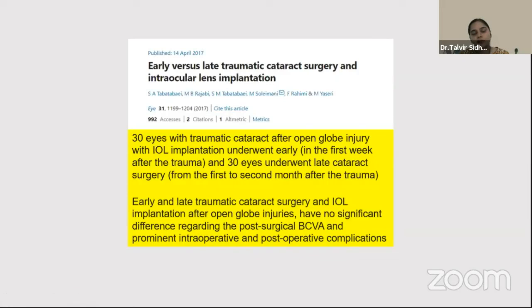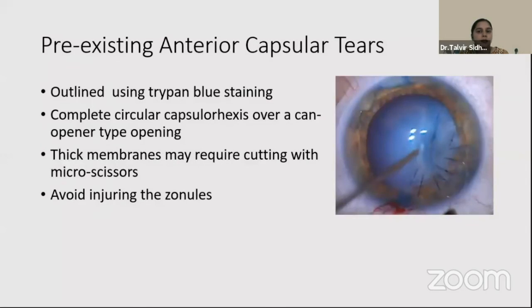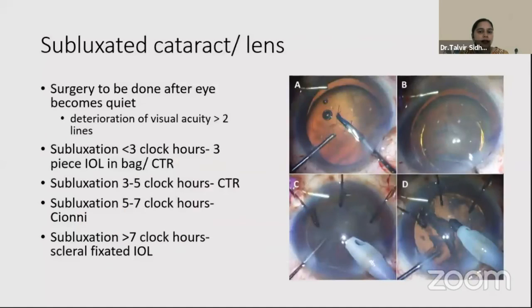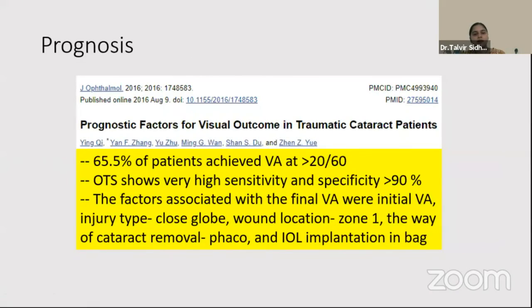A recent article says that in early versus late traumatic cataract surgery with intraocular lens implantation, there is no difference in visual acuity and complications. Surgical planning has already been discussed, and it's important to note that in subluxated cataract lenses, management is done according to the number of clock hours of subluxation that are present. Also, when you prognosticate traumatic cataract patients, the ocular trauma score has a very high sensitivity and specificity to visually prognosticate traumatic cataract. Thank you so much.